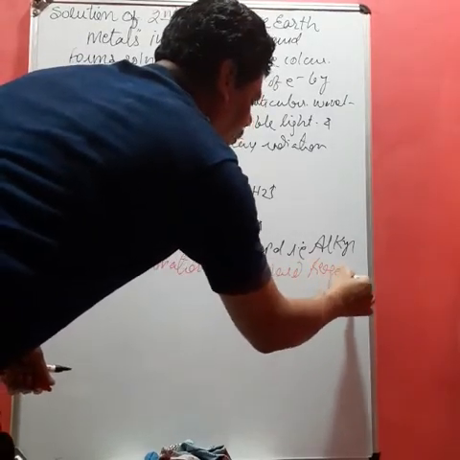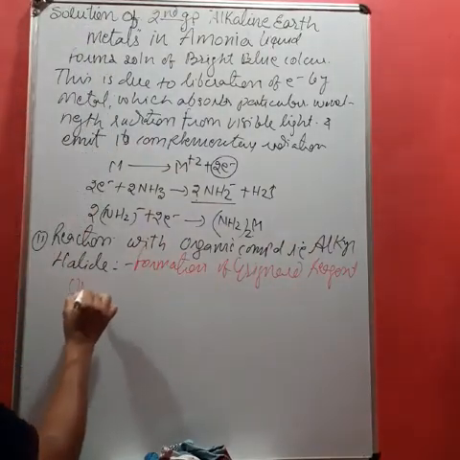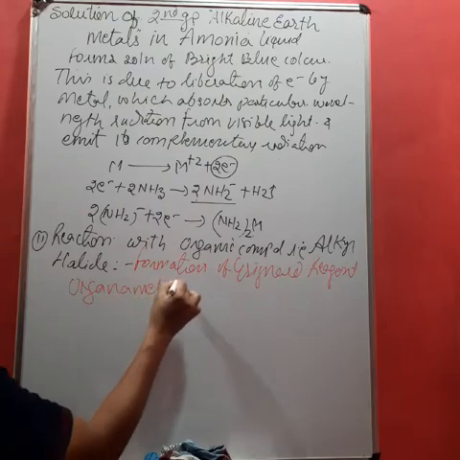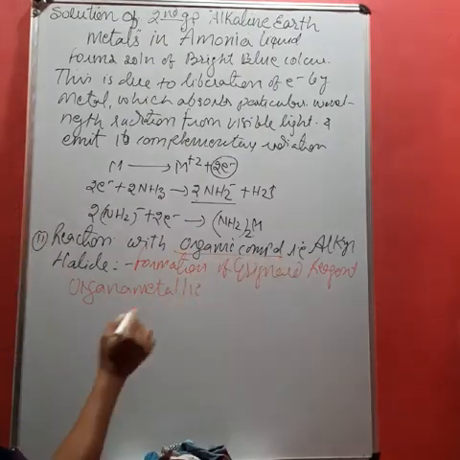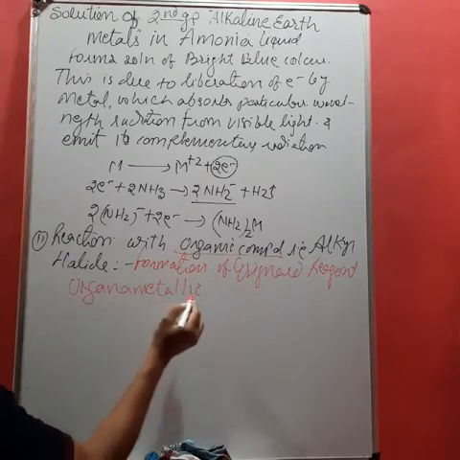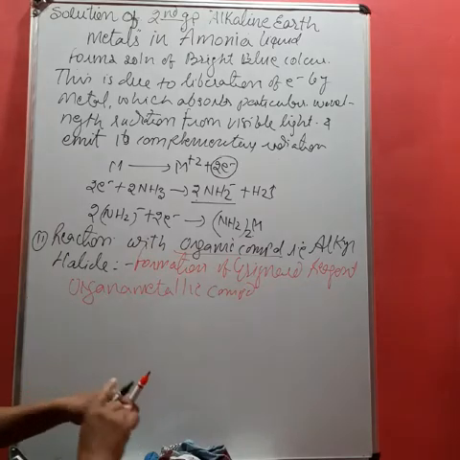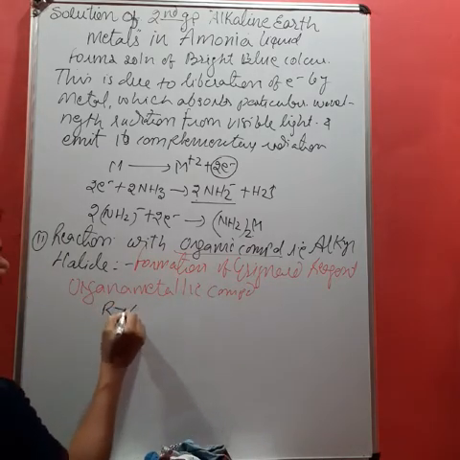Student, it is very important, versatile reagent. Okay, this is also known as organometallic compound. Organometallic compound means here the compound of organic with metal called what? Organometallic compound. I am writing the reaction directly when alkyl halide.